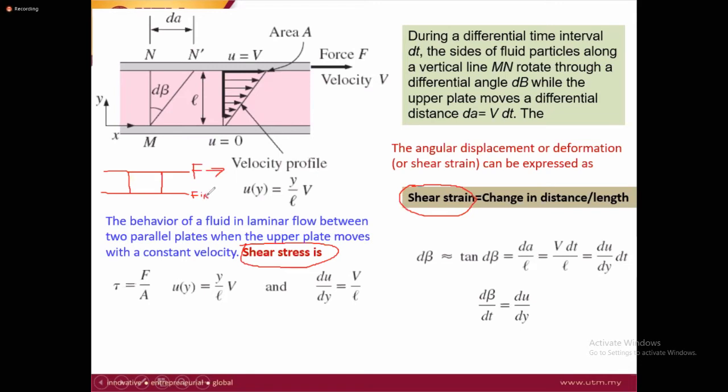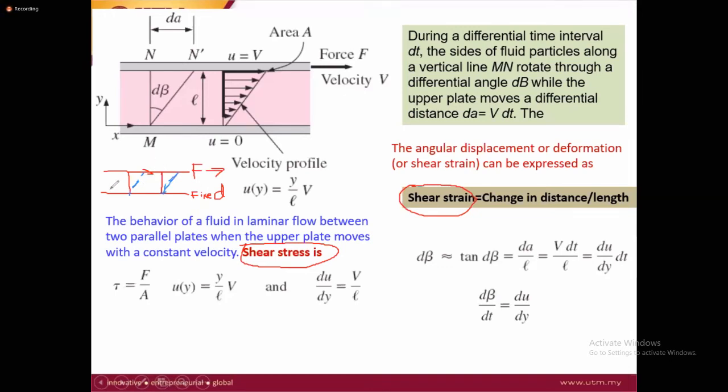When the lower plate is fixed, the upper plate will start moving. Because this side is fixed, it will start moving, maybe it can move some distance. It moves like this, so it will have some distance from 0.